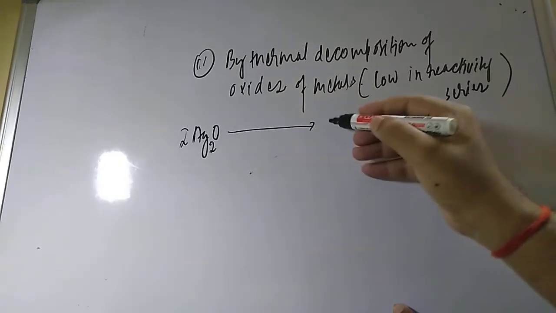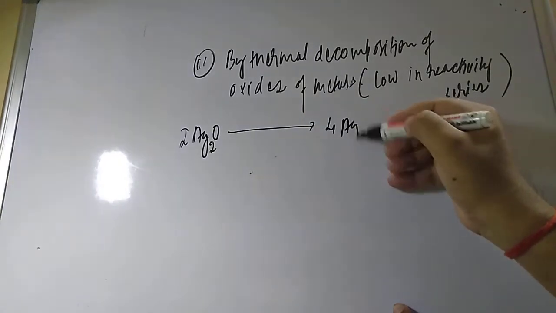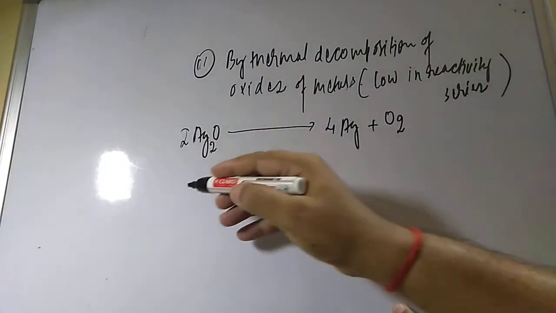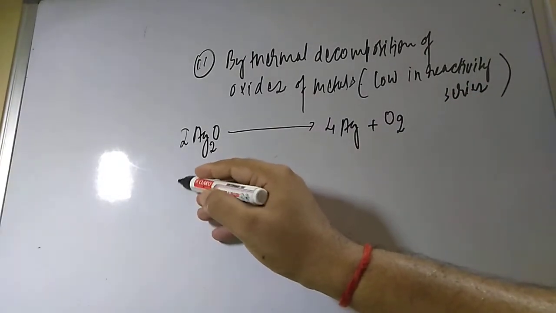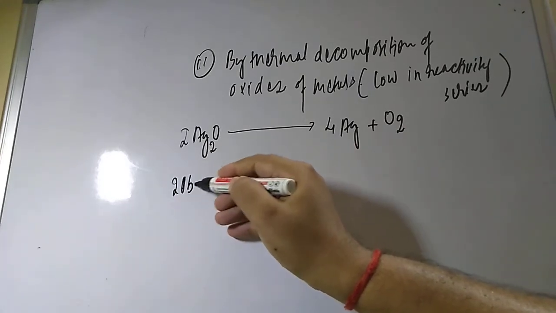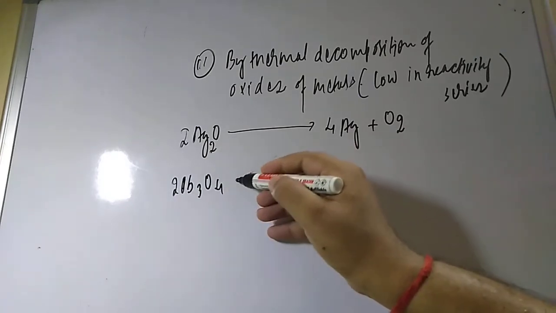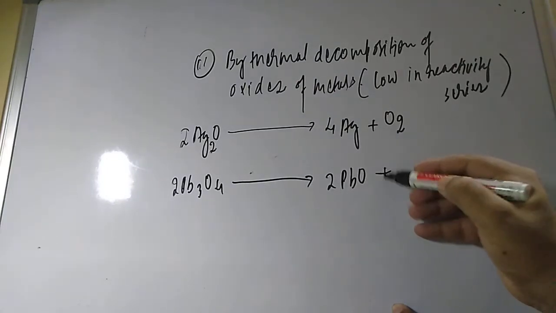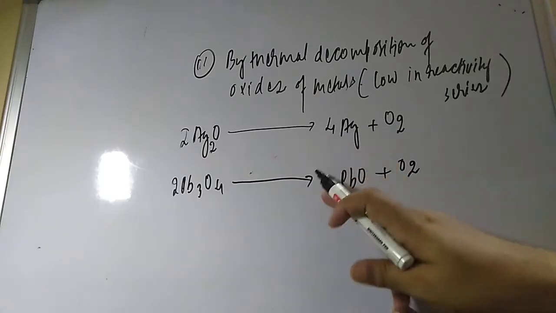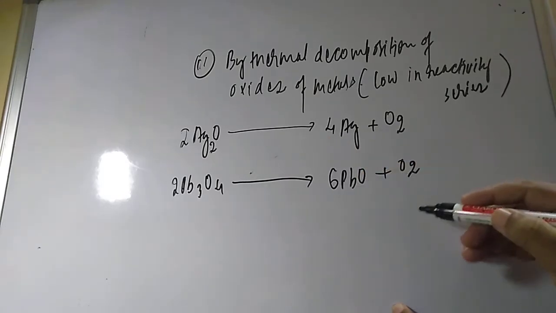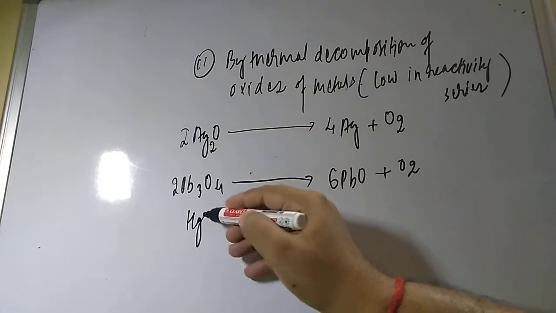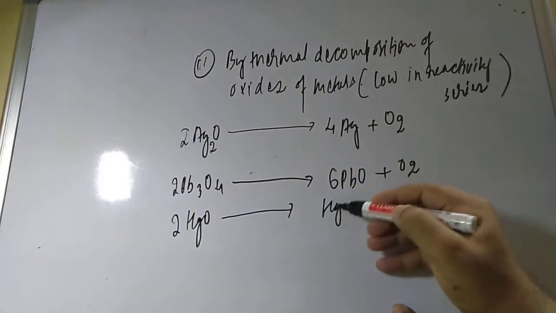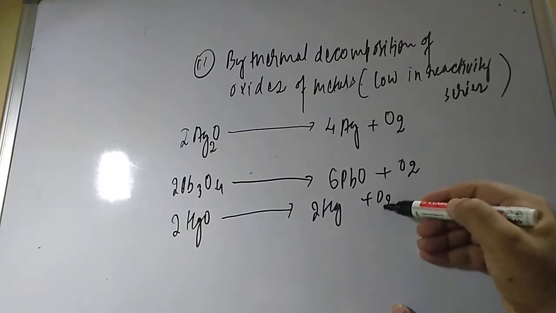If you take lead oxide, 2Pb3O4, it will give 6PbO plus O2. If you take 2 mole of HgO, it will give 2Hg plus O2.